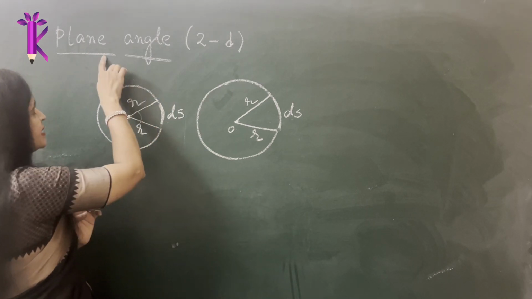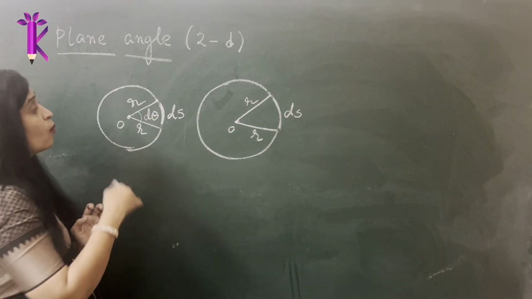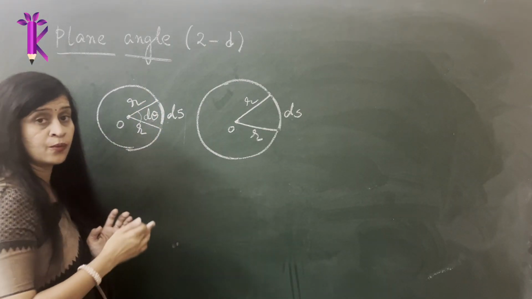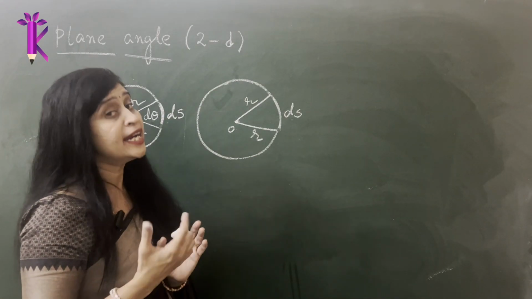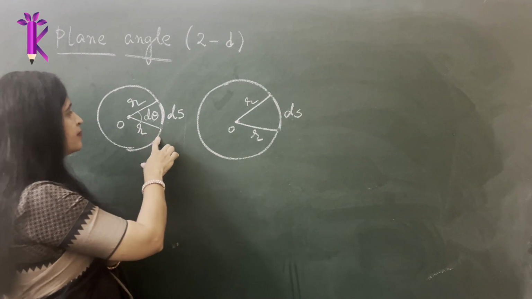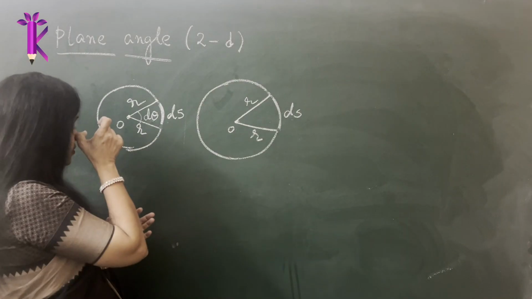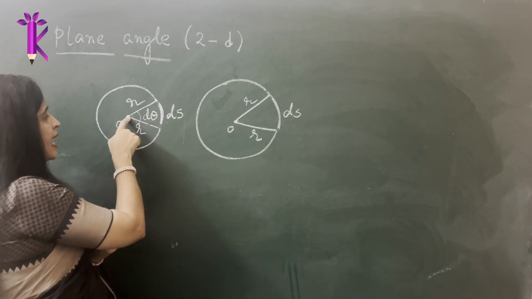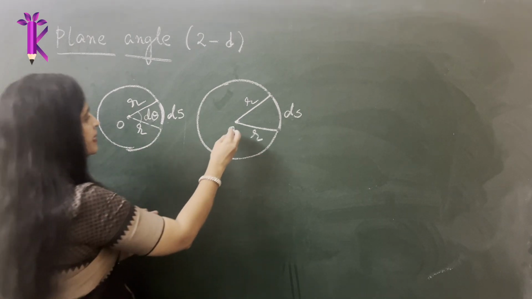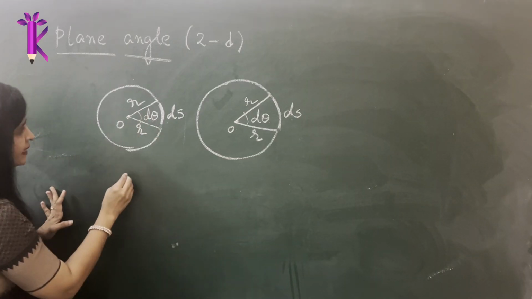So the angle that is subtended at the center is what is known as the plane angle, and it is denoted by the letter d theta. Now why do we refer to it as d theta and not theta? D refers to a very small angle. So in physics, generally we talk about very small angles, but here I'm giving you an analogy of a pizza so that it becomes easy to understand. So theta or d theta is the angle subtended at the center by the radii and the arc length. Even here this angle is d theta.